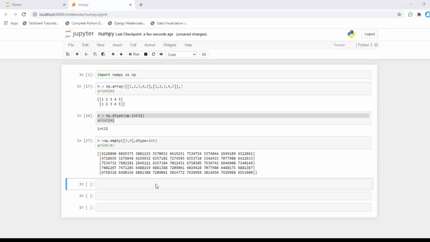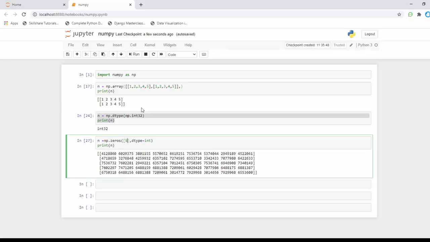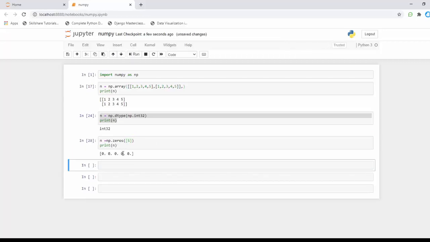We also want to see some zeros. For example, we have seen empty here, and we also have another keyword called zeros, where we specify how many zeros we want. I have given 5 here, and we don't need the dtype because it's zeros. We got 5 zeros in float format. This is the NumPy zeros format.